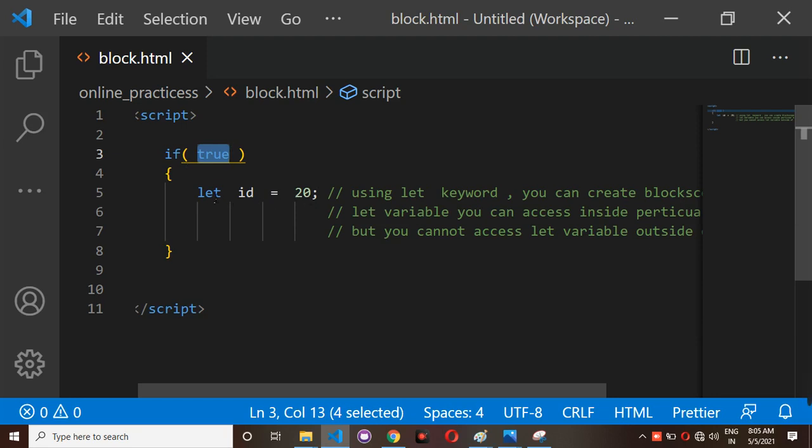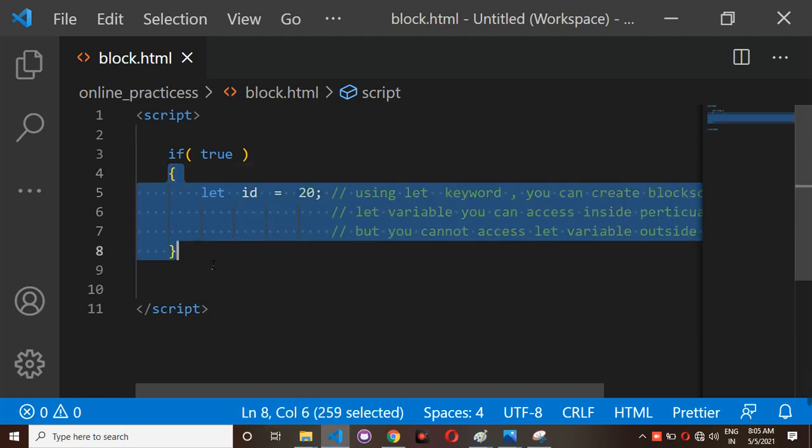Just observe here, let is one of the keywords introduced in ES6. Using the let keyword, you can create block scope variables. Block scope variable in the sense you can access it inside this particular block only, but outside of this block you can't access the let variable's value.